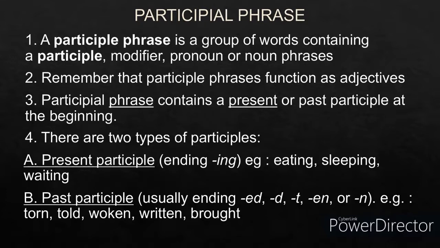So there are two kinds of participle: present participle and past participle. Present participle always ends in ing. Past participle always ends in ed, en, dt, or n. And a participle phrase is a group of words containing a participle modifier or a pronoun or a noun phrase.